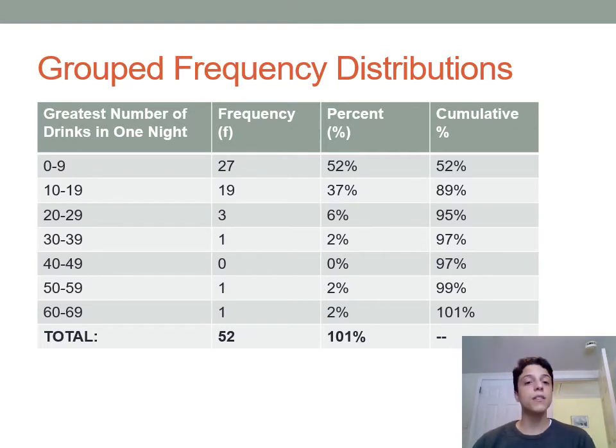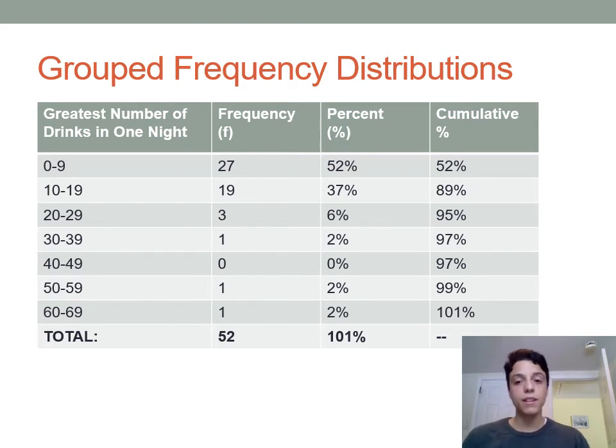And so at a glance, you're getting a lot more information from a table like this than you are from a table that has each individual number of drinks listed out. And so you can see here that the most common set of values is 0 to 9. 52% of the class has maxed out at between 0 and 9 drinks. The next most common set of values would be 10 to 19, and you can see 37% of the class has maxed out at 10 to 19 drinks. And as you get to more and more impressive amounts of drinking, you get to a smaller number of people in that category.